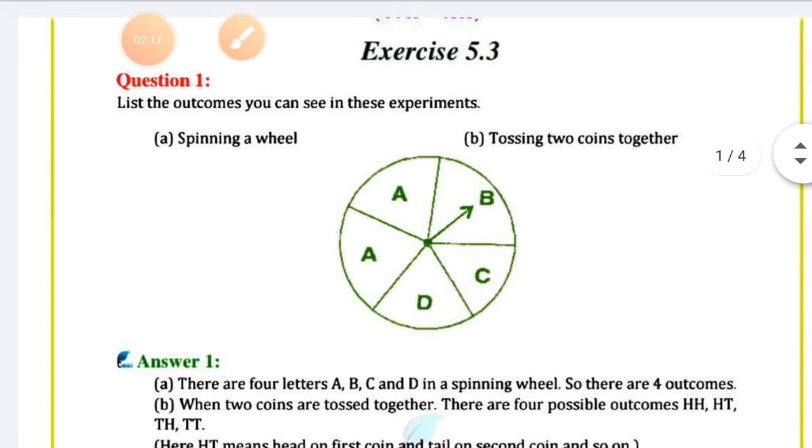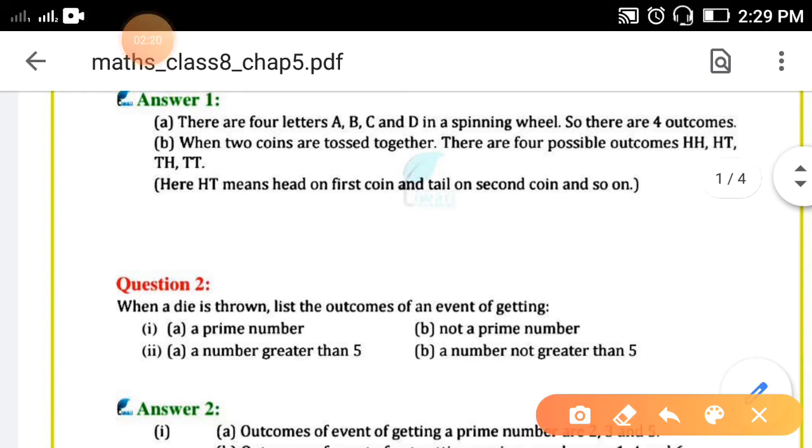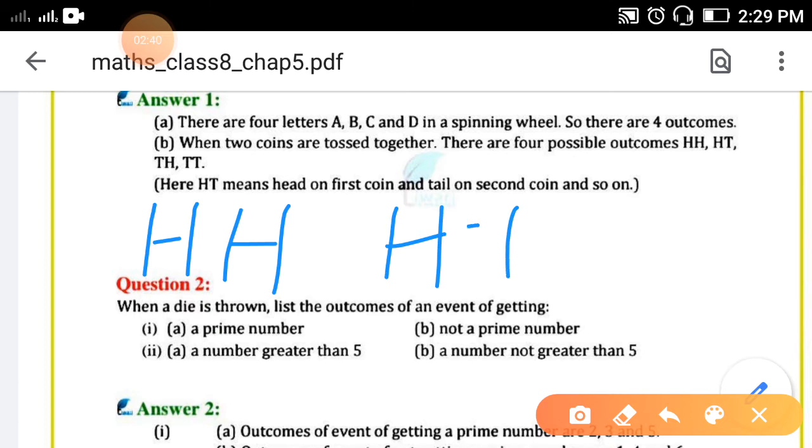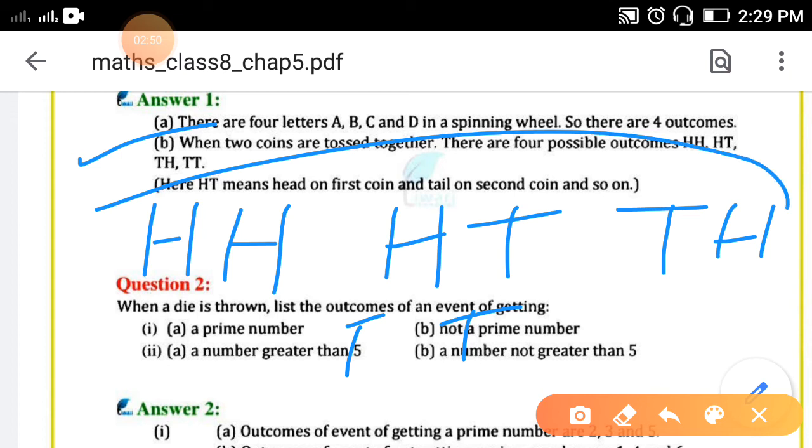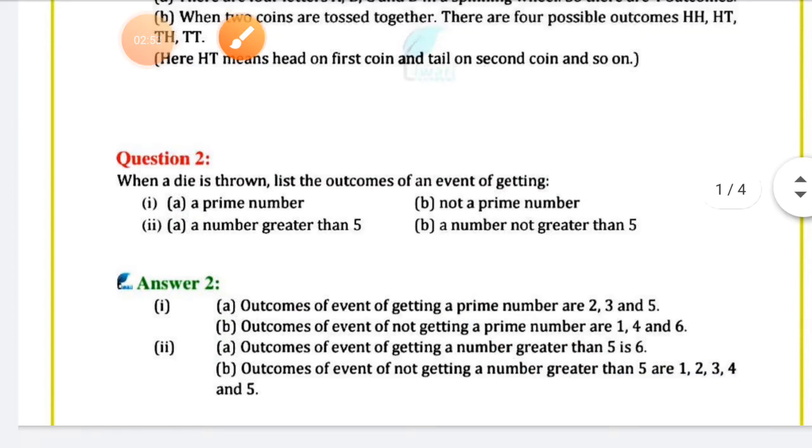B. Tossing 2 coins together. If you toss 1 coin, you may get head or tail. But 2 coins you are tossing together. So on 1 coin you may get head, and on the other coin also head. Then head and tail, tail and head, and tail and tail. So when 2 coins are tossed together, there are 4 possible outcomes.